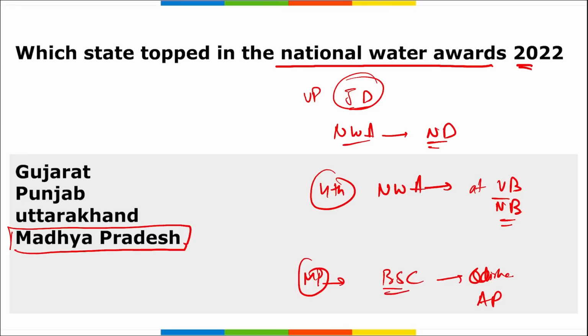Correct? So there are 2 to 3 ways this question can be asked. Which edition of the National Water Awards was held recently? It was the 4th edition. Who presented these National Water Awards? They were presented by Jagdeep Dhankhar, the Vice President of India. And where were they held? They were held at Vigyan Bhavan in New Delhi. Correct? And the last question, which state has received the National Water Award for the best state category? It is your Madhya Pradesh.